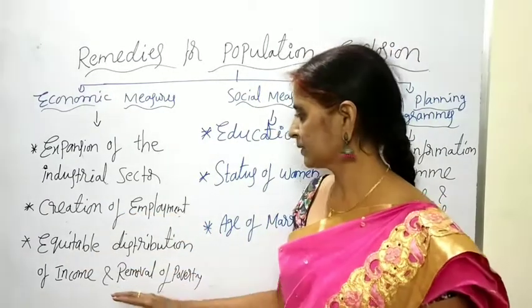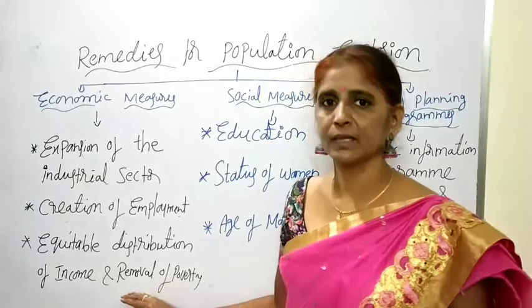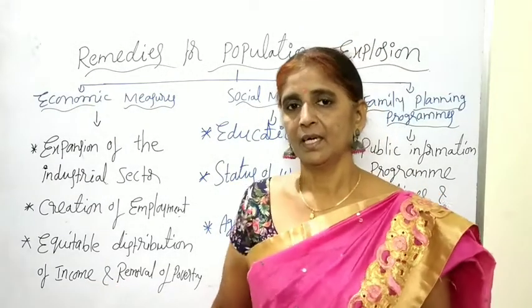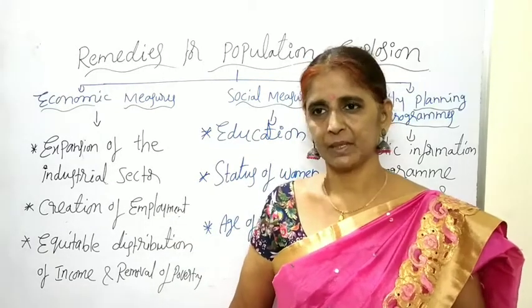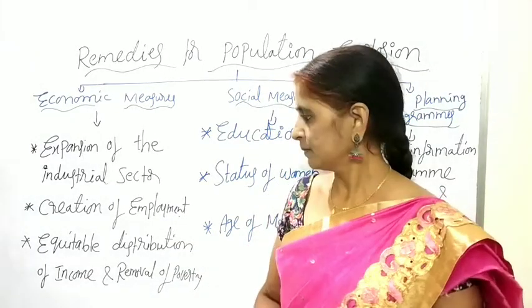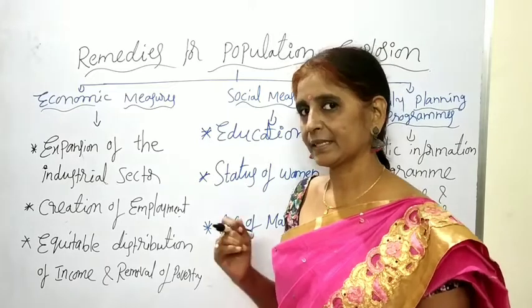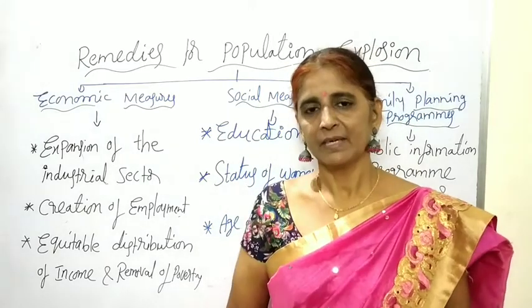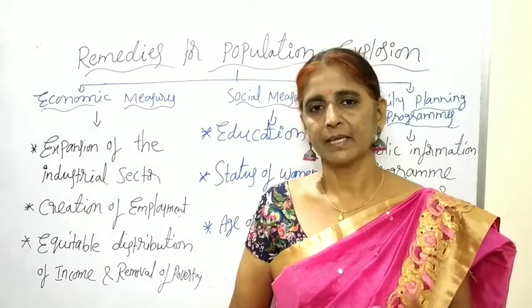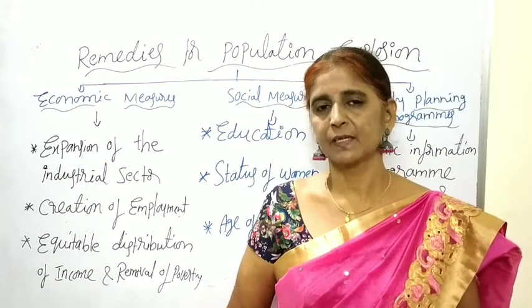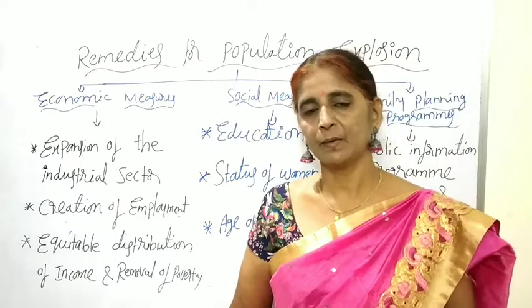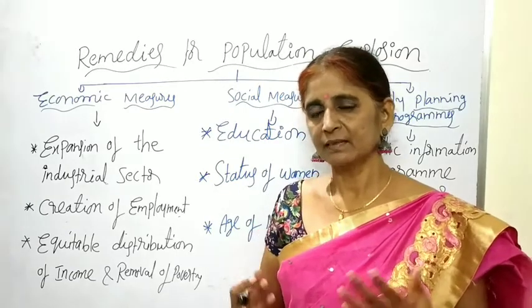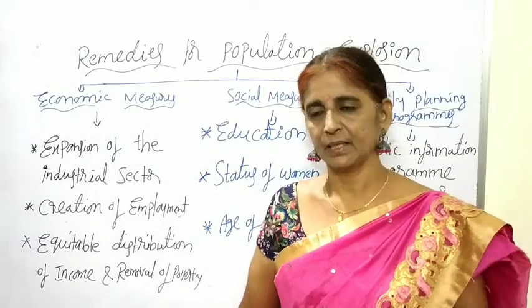Next, equitable distribution of income and removal of poverty. Definitely, when the cake of the national income is equally distributed among the population, the problem will be checked. Now in our India, most of the national income is grabbed by only a few, that is 10 to 20% of the population. That is the reason inequalities are increasing in our India.